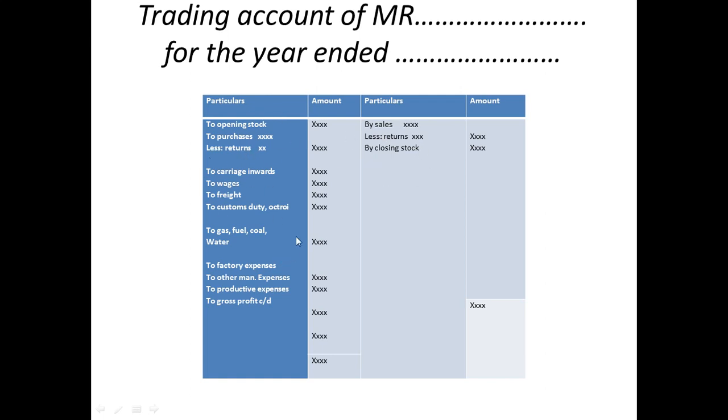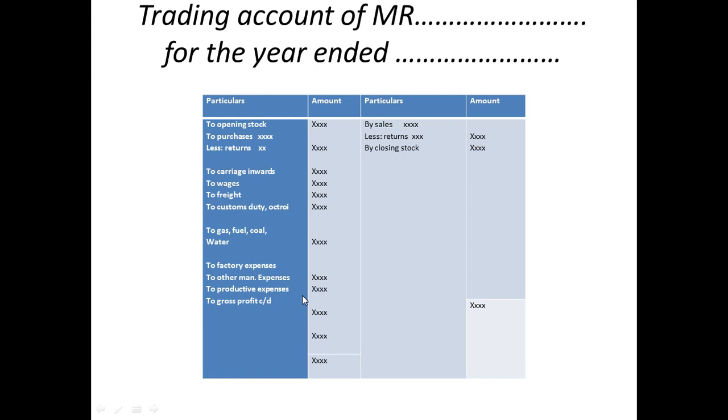Now income minus expenses: if the income side is more than this side, that means you will get a gross profit. This is nothing but the balancing figure. If income is more than your expenditure, you will get a profit as such. So that is nothing but your gross profit.